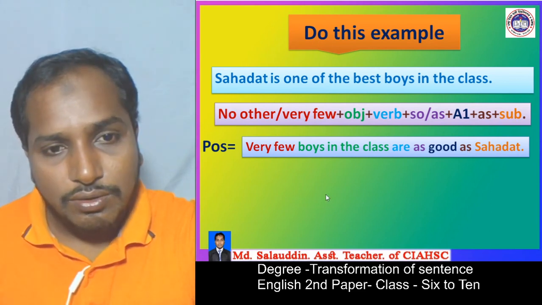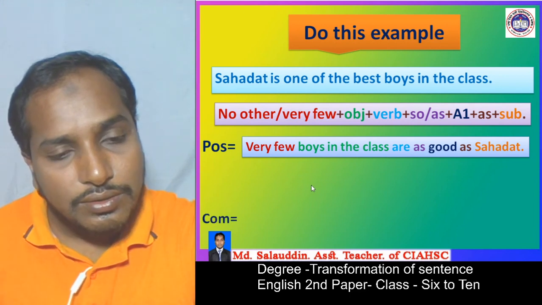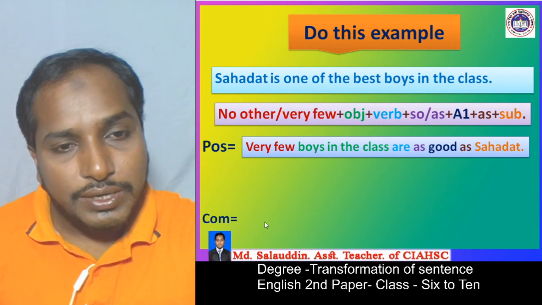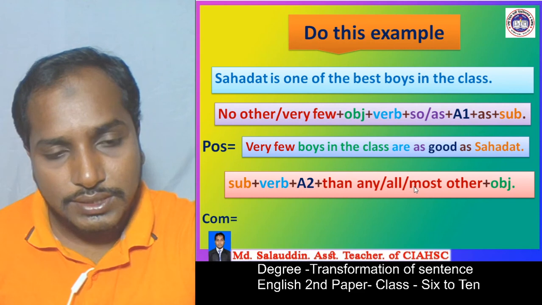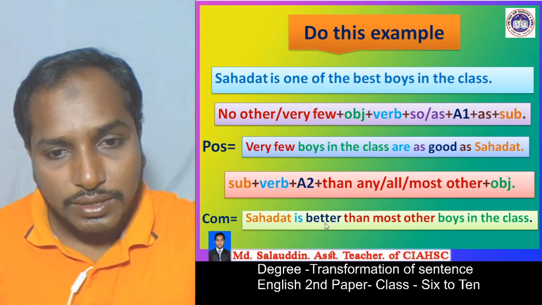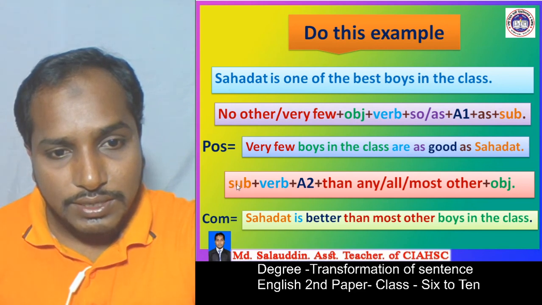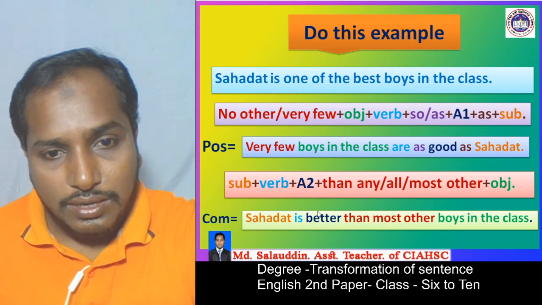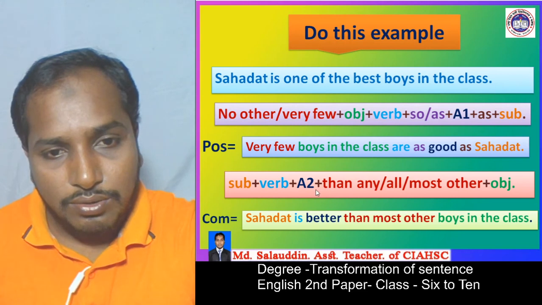Okay, we can change superlative to positive, and then we change it into the comparative degree. It is the structure of the comparative degree, and then we make it according to the structure. First of all, we write the subject Shahadat, and then the verb "is," and we have to write a2.